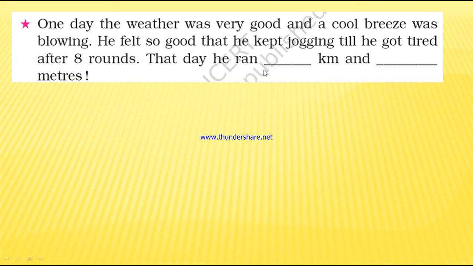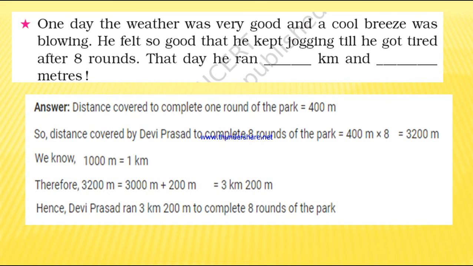So that day he ran one round of 400 meter. So 8 rounds, what do you do, children? The distance covered to complete one round of the park is 400 meter. So the distance covered by Devi Prasad to complete 8 rounds of the park, we multiply 400 meter by 8, because one round is 400 meters. For 8 rounds we multiply, and we have 3200 meter.